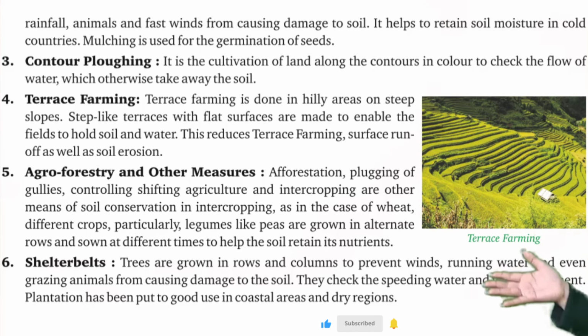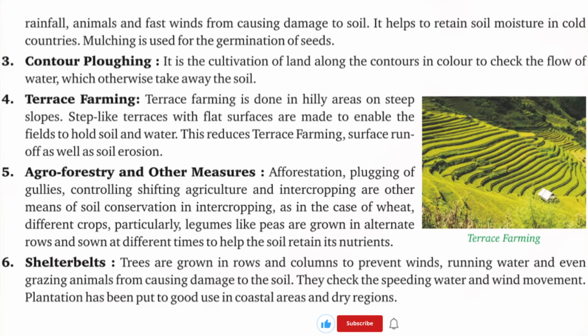Contour plowing. It is the cultivation of land along the contours to check the flow of water, which would otherwise take away the soil. Terrace farming. Terrace farming is done in hilly areas on steep slopes. Step-like terraces with flat surfaces are made to enable the fields to hold soil and water. This reduces surface runoff as well as soil erosion.